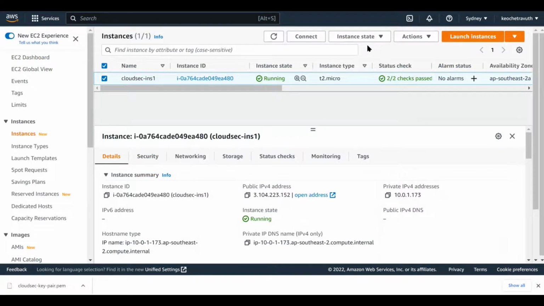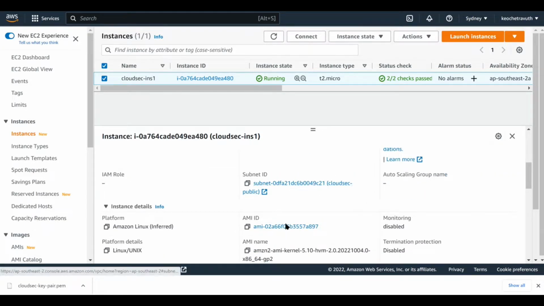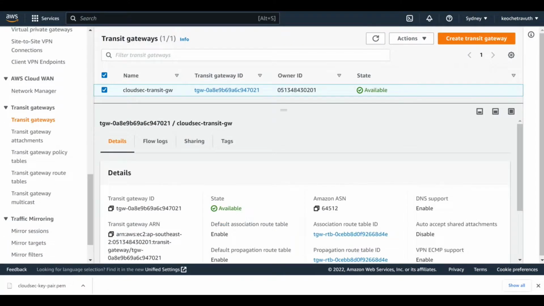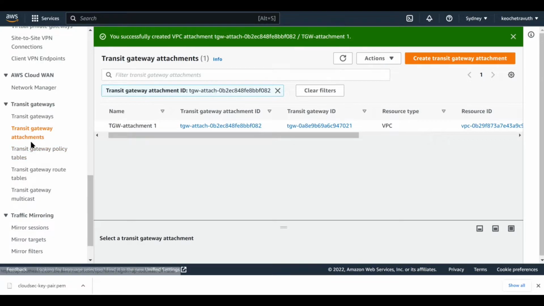I have created an EC2 instance, and you can see I have attached that instance to this public subnet, called public subnet, and also attached the relevant security group, this one we have created. I can also create a transit gateway. The setup looks like this, and we can also edit the transit gateway route table. You see in the associations, I have associated my VPC. Also for transit gateway attachments, I attached my VPC.